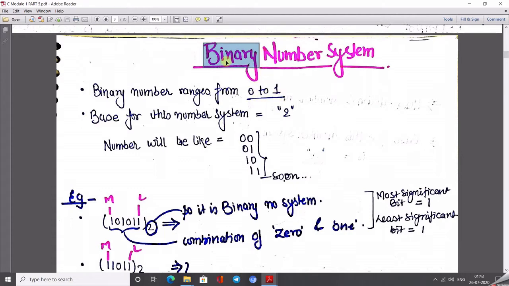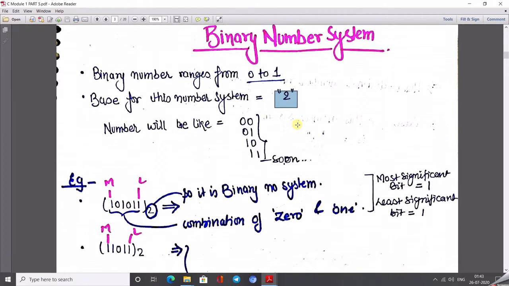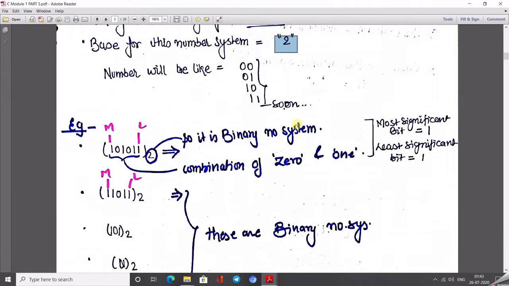Two numbers means what? Always starting from 0, so count 0 and 1. So what do we get? Only 2. So what base is used here? Only 2. So the number that comes within a bracket belongs from 0 to 1. Just look here: all the numbers occur from 0 to 1, and the base of this number is 2. So this number is called the binary number system,